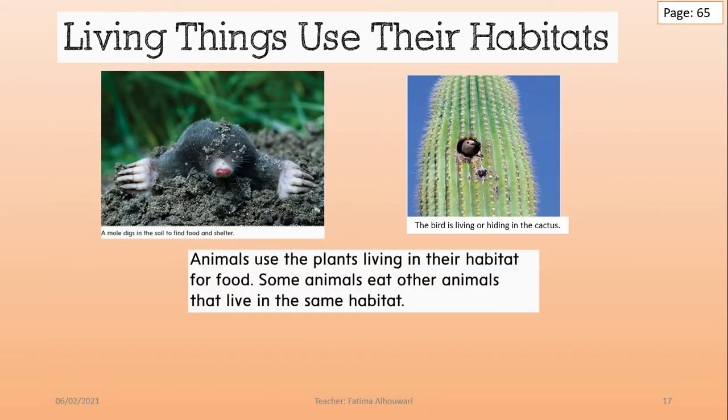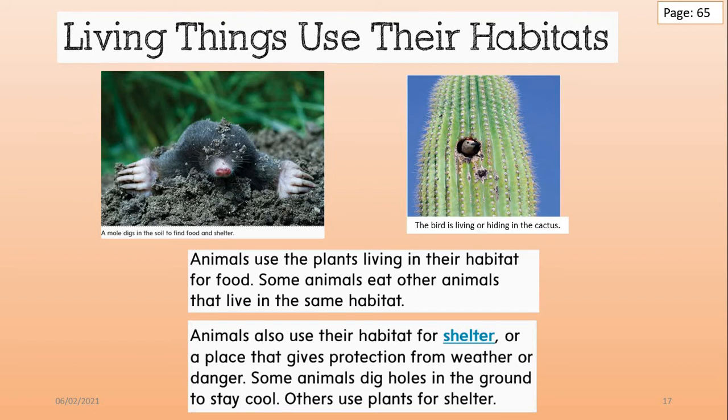Animals use the plants living in their habitat for food. Some animals eat other animals that live in the same habitat. Animals also use their habitat for shelter, or a place that gives protection from weather or danger. Some animals dig holes in the ground to stay cool. Others use plants for shelter, just like this bird.